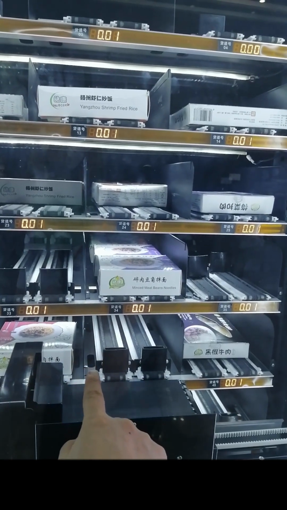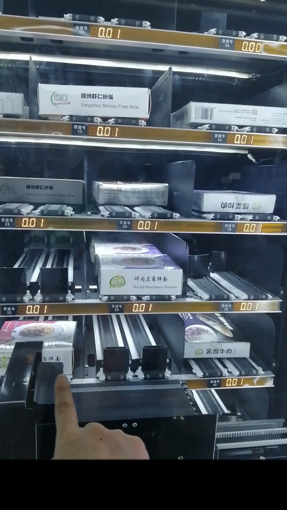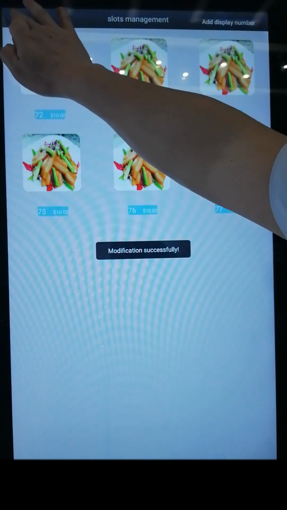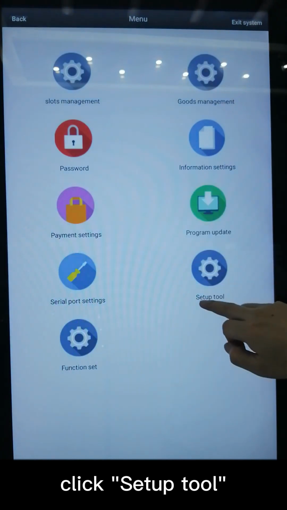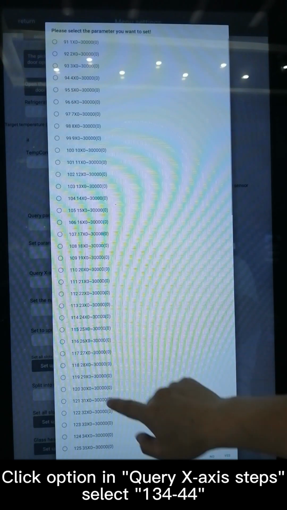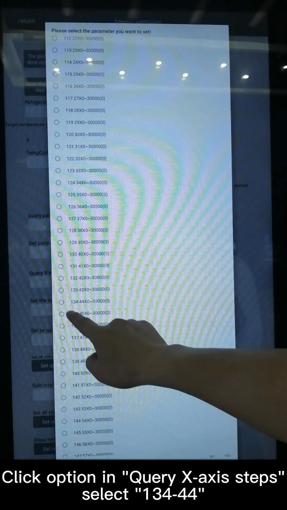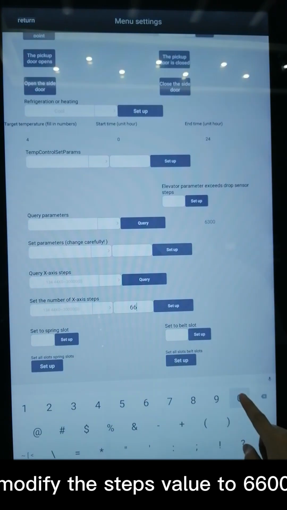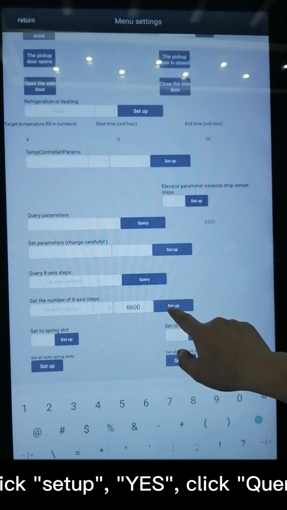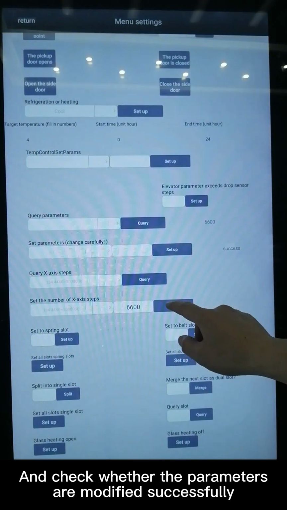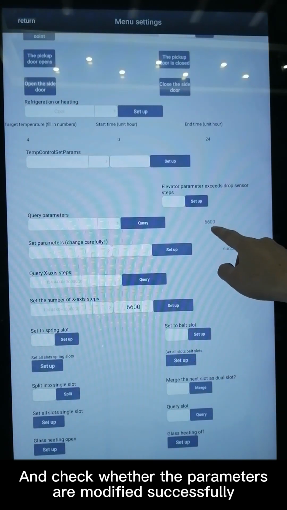Click setup tool. Click option in query x-axis steps, select 134-44, click yes. Modify the steps value to 6600, click setup, yes, click query, and check whether the parameters are modified successfully. Click back, click slots management. Click number 44 slot.